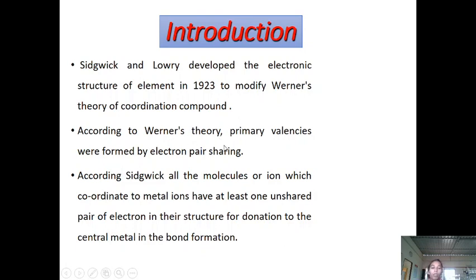According to Werner, a metal atom possesses two valencies, primary valency and secondary valency. Primary valencies are formed by electron pair sharing and secondary valencies are formed by transfer of electron pair. According to Sidgwick, ligands should have at least one unshared pair of electrons in their structure for donation to the central metal in the bond formation.